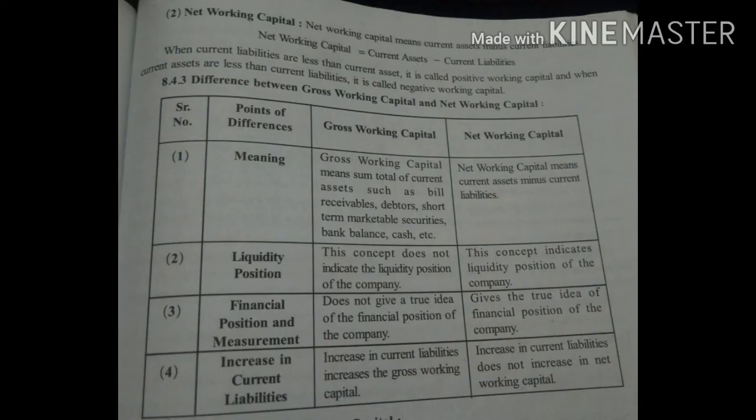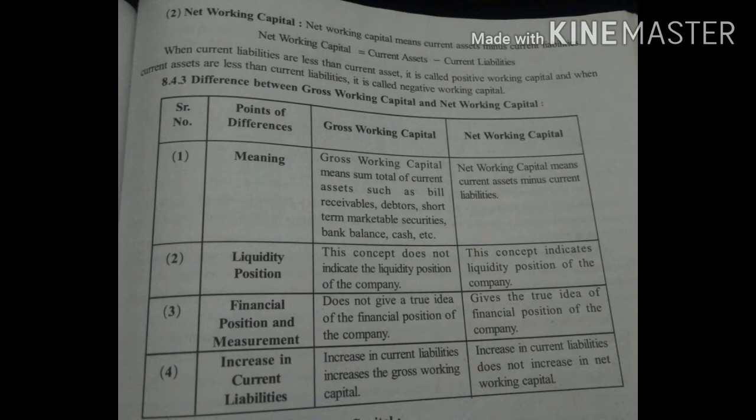Second is net working capital. Net working capital is the difference between the current assets and the current liabilities. This can be written as net working capital is equal to current assets minus current liabilities. When current assets are more than current liabilities, it is said to be positive net working capital. And when current assets are less than current liabilities, it is said to be negative net working capital.